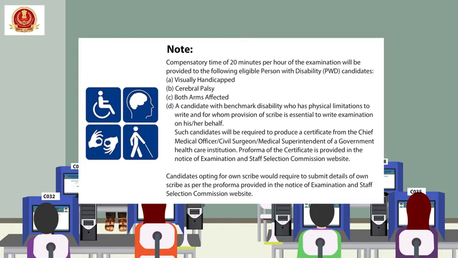Such candidates will be required to produce a certificate from the Chief Medical Officer, Civil Surgeon, Medical Superintendent of Government Healthcare Institution. Pro forma of this certificate is provided in the Notice of Examination and Staff Selection Commission website. Candidates opting for OwnScribe would require to submit details of OwnScribe as per the proforma provided in the Notice of Examination and Staff Selection Commission website.